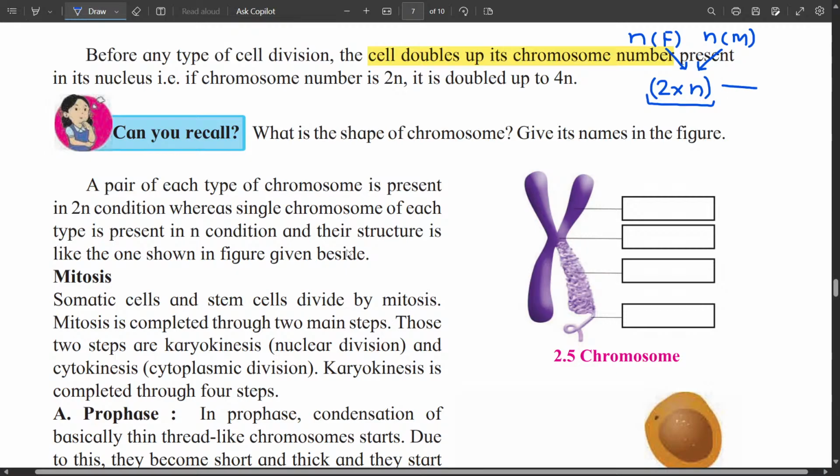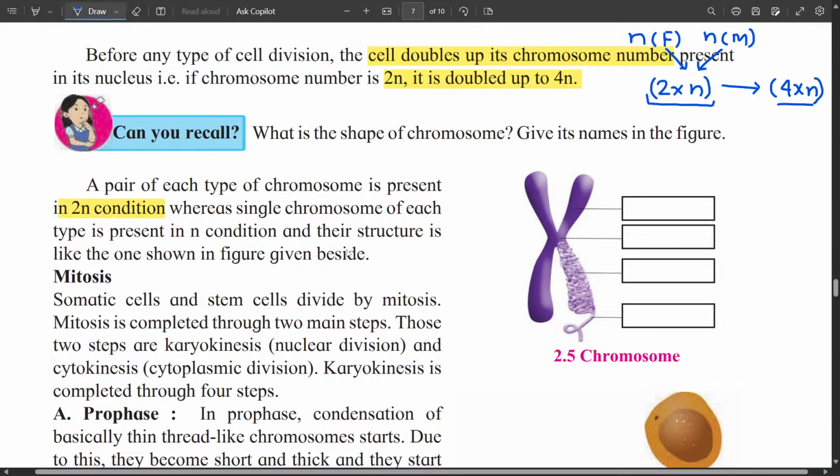Now these 2n chromosomes are first converted into 4n chromosome before the cell division. So the chromosome number is doubled up by formation of sister chromatid, as we will see afterwards. So first remember, in mitosis, the first step is the 2n chromosomes are doubled up to 4n chromosomes. A pair of each chromosome is present in a 2n condition.